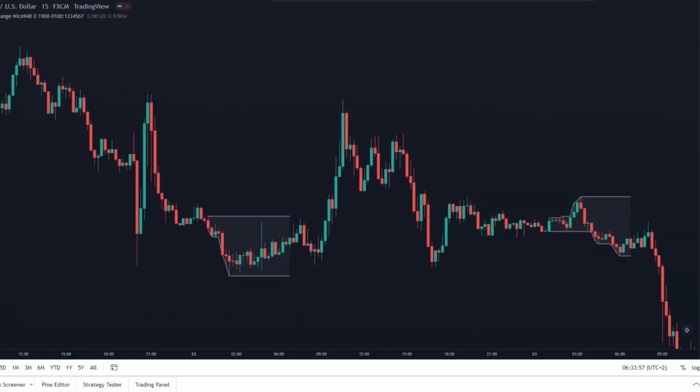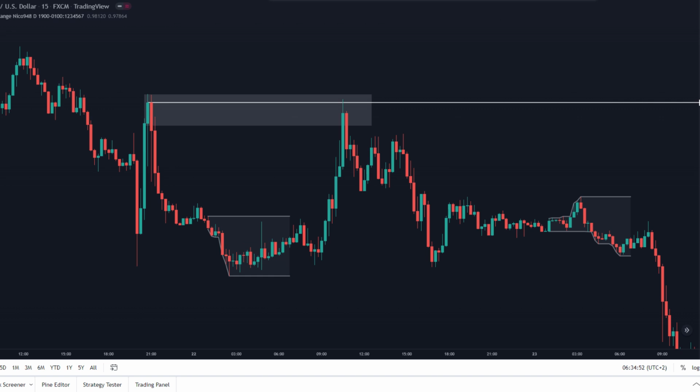From this example we can see that during the Asian range here the market was just consolidating. And we can also see that during the New York session here, the market traded higher to take out the Asian range high. But what is left is the Asian low, which was not taken out. So to make a trade, you will need to find a supply zone to try and enter the market, with your first take profit targeting the Asian low.